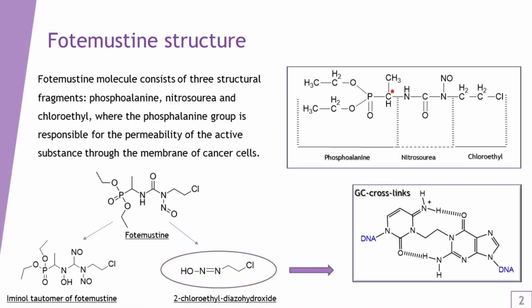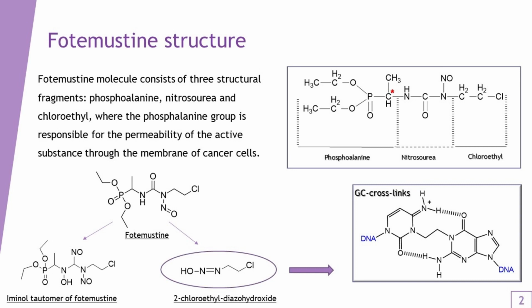Fotemustine molecule consists of three structural fragments: nitrosourea, chloroethyl, and phosphoalanine, which is responsible for the permeability of the active substance through the membrane of cancer cells. In an aqueous environment, fotemustine decomposes into two reactive compounds: 2-chloroethyl diazohydroxide and the isocyanate tautomer of the starting substance.